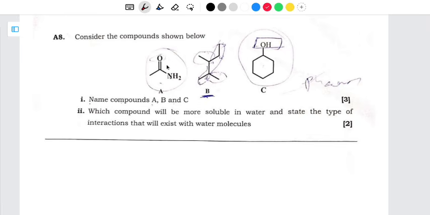Start with A. So for A, we have the amine group here. We also have a double bond there, which is the carbonyl group. So you can identify this one as the carbonyl group. Then this is the amide group, or the amine group, depending on how you want it to be, the amide or the amine group. Then we also have the last part here, which is the methyl group. So this is what we have.